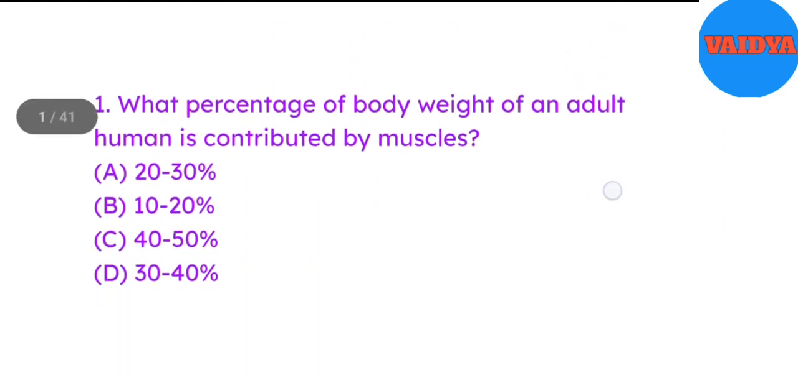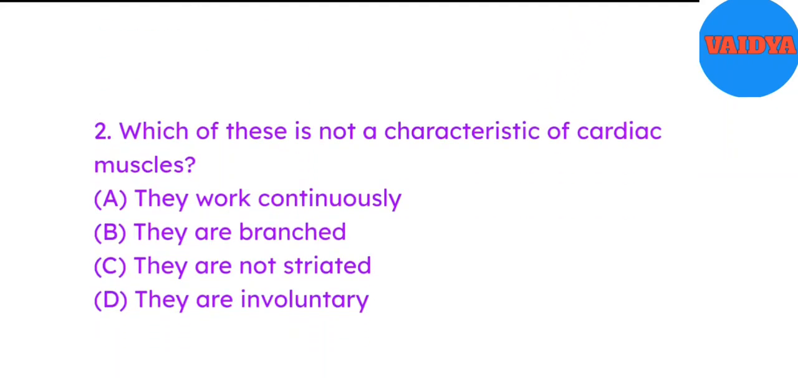1. What percentage of body weight of an adult human is contributed by muscles? A. 20 to 30%. B. 10 to 20%. C. 40 to 50%. D. 30 to 40%. Answer C. 40 to 50%. 2. Which of these is not a characteristic of cardiac muscles?